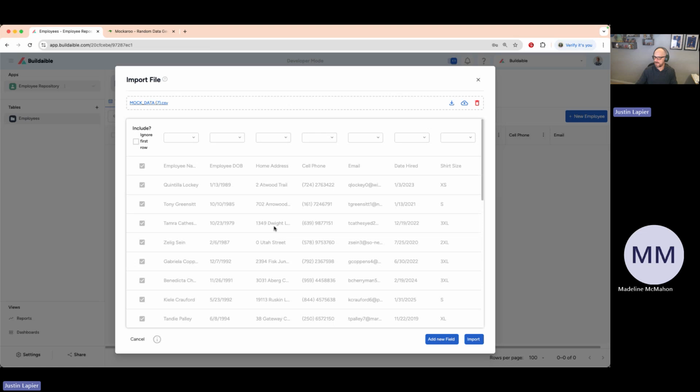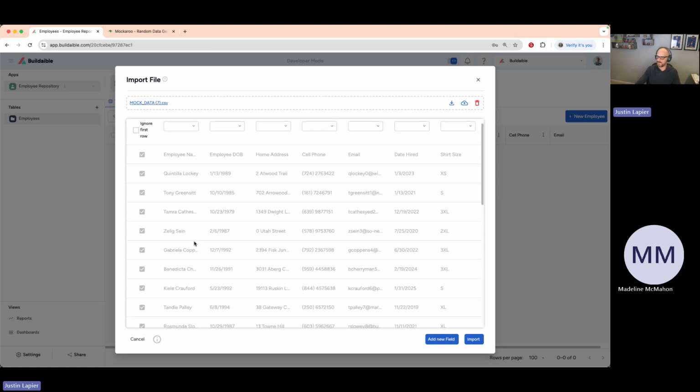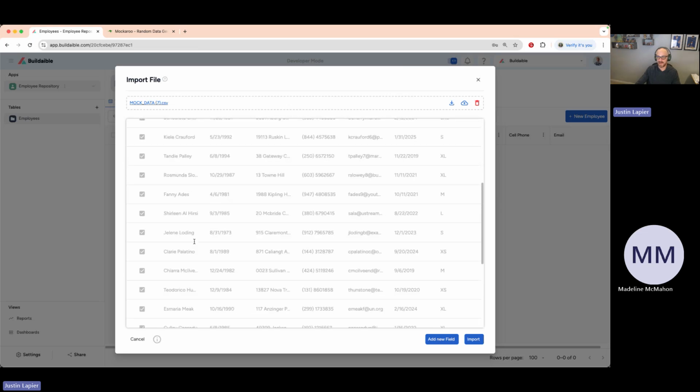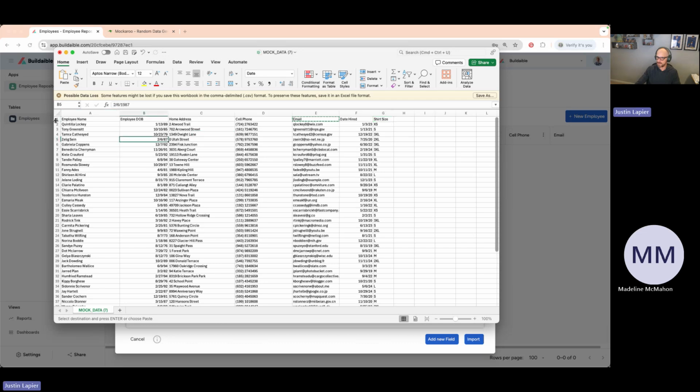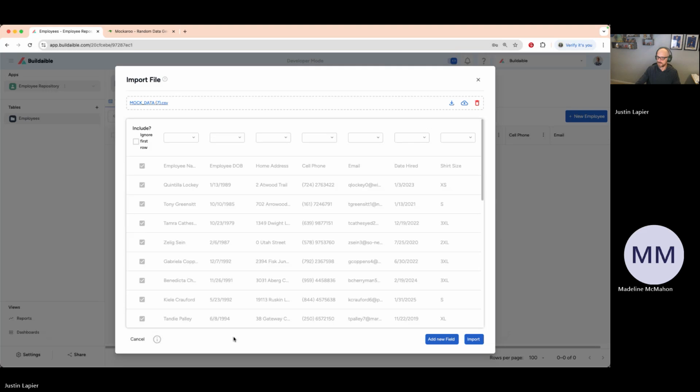So I select that. And it has now pulled that file in and it is displaying the information from the spreadsheet right in front of me. It has not imported that data into the system, but it's displaying what it's going to import. If you noticed in my Excel, the first row is the column headers. That's not an actual employee. So during this process, we have the option where you can ignore the first row, which would be this information right here. So if I select that, that goes away. So it's not going to import those column names.